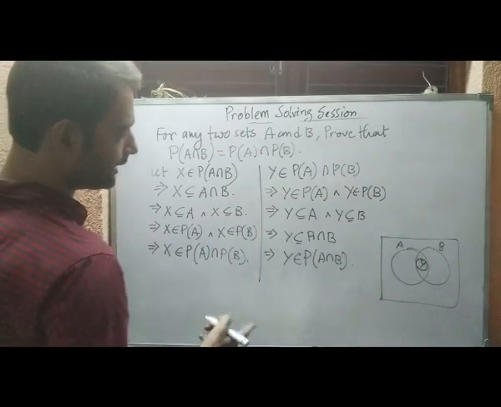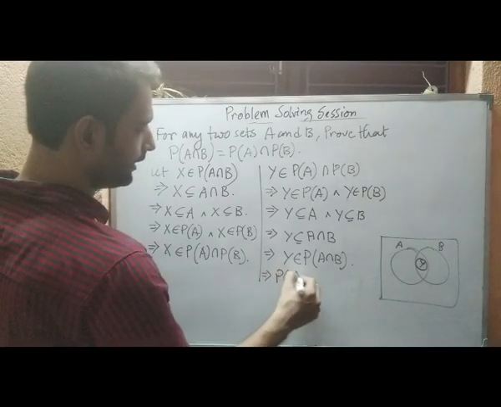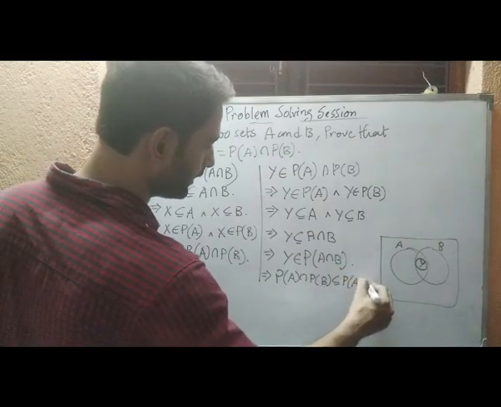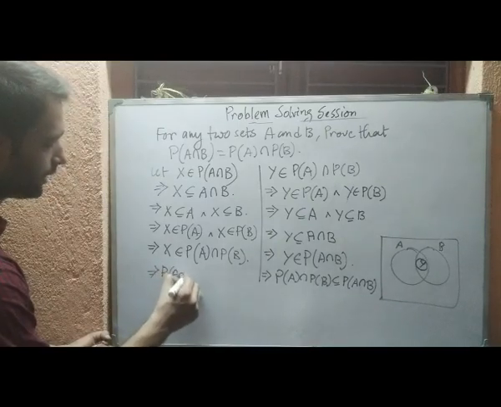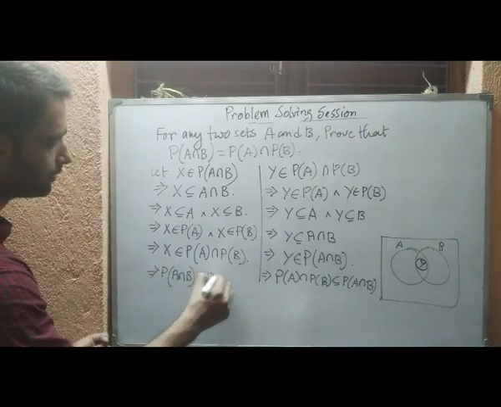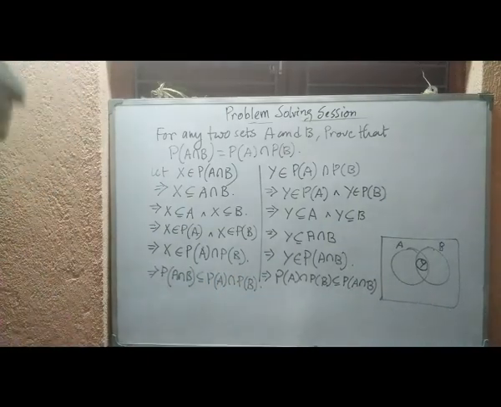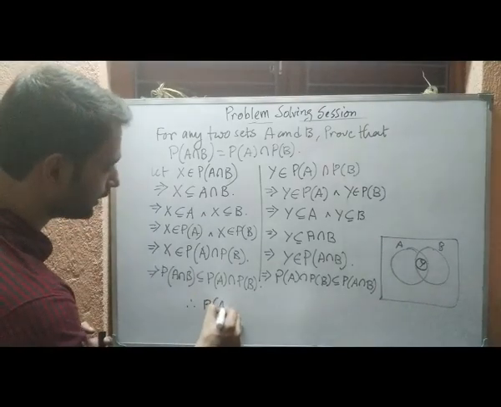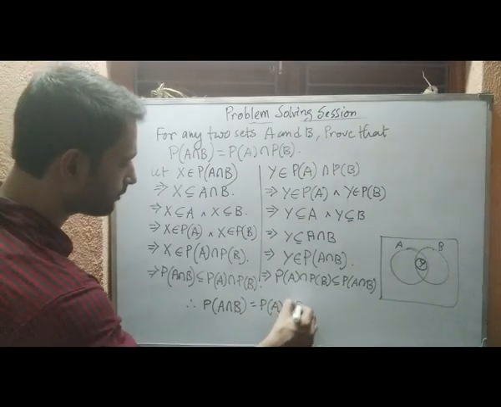Again we are getting the same result. From here we can say the power set of A intersection power set of B is a subset of the power set of A intersection B. We can also say that the power set of A intersection B is a subset of the power set of A intersection the power set of B. Okay. So combining these two results, we get our required equality: the power set of A intersection B is the same as the power set of A intersection the power set of B.